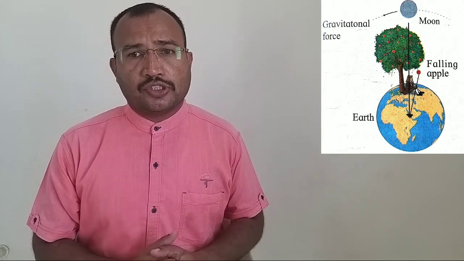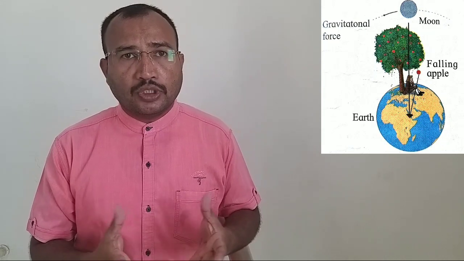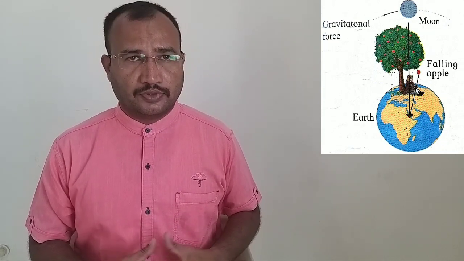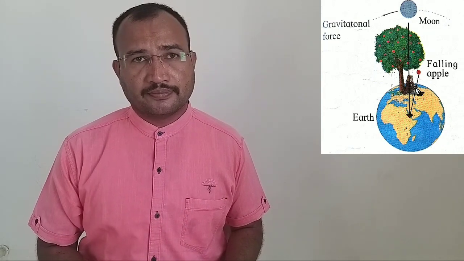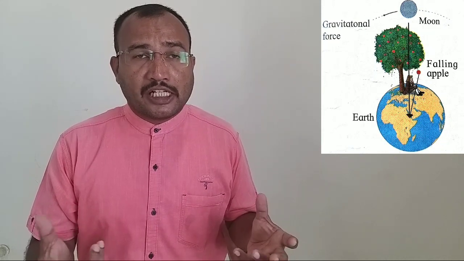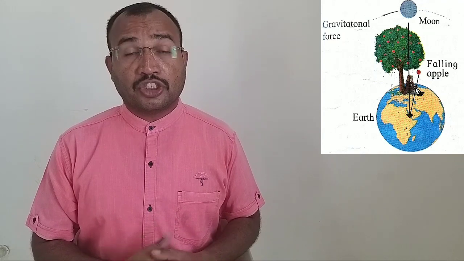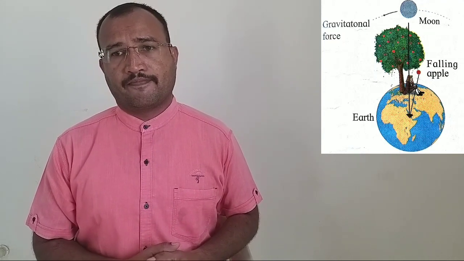The figure shows the gravitational force between the earth and the moon also. Do you know earth and moon are both celestial objects? It means these two objects also have a gravitational force between them.